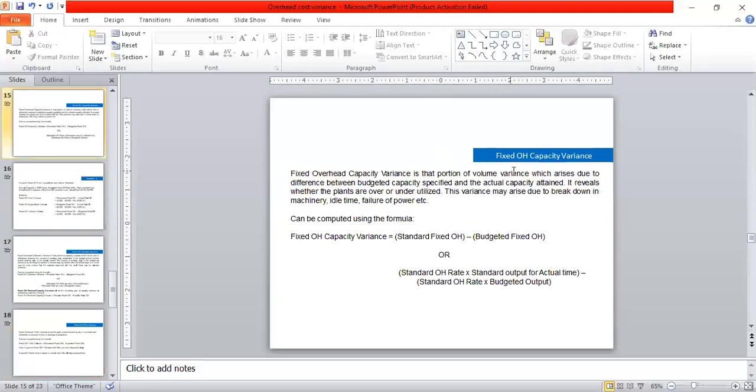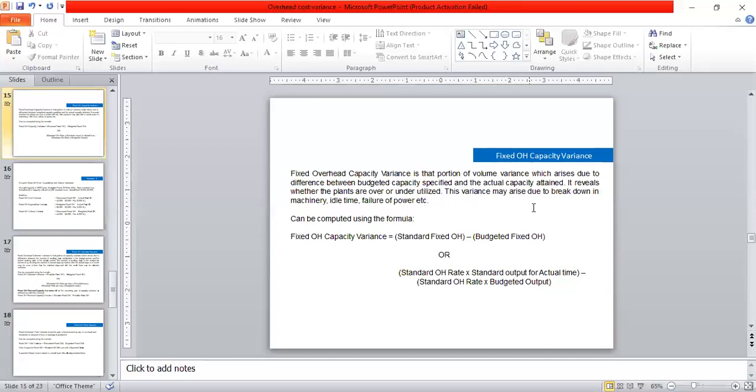Now we are going to discuss the fixed overhead capacity variance. Fixed overhead capacity variance is that portion of volume variance which arises due to the difference between budgeted capacity specified and the actual capacity attained. It reveals whether the plants are over or underutilized.